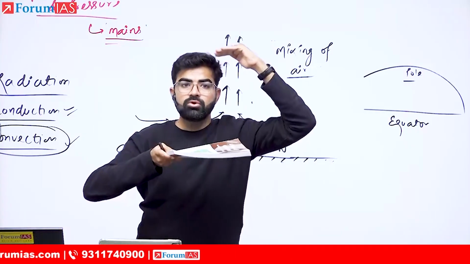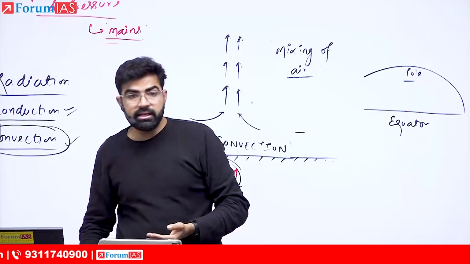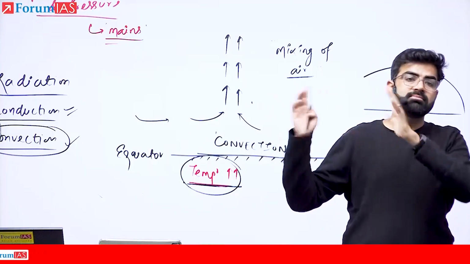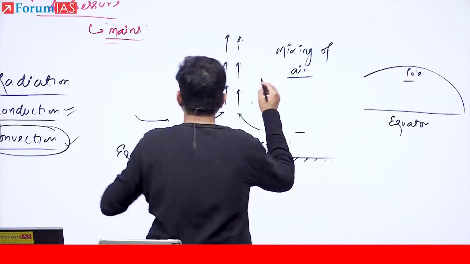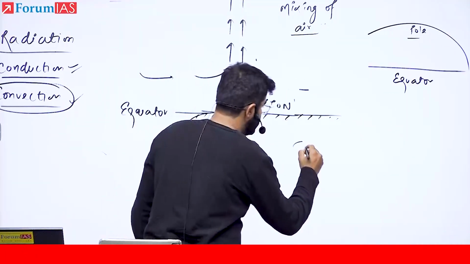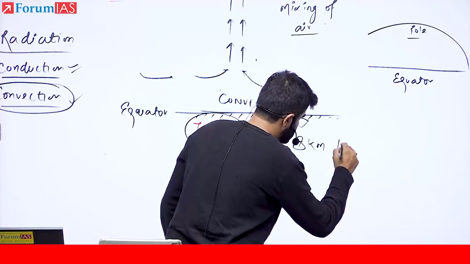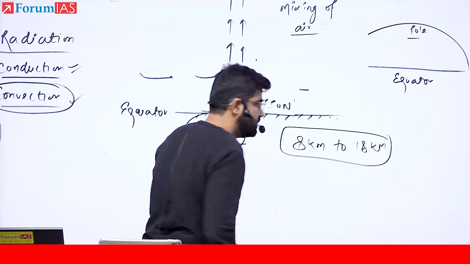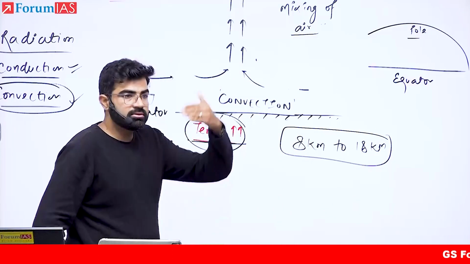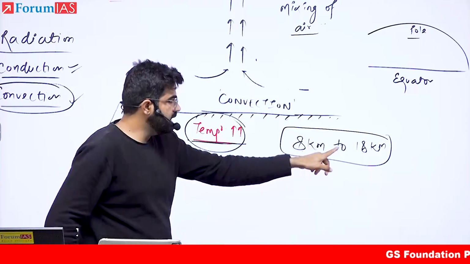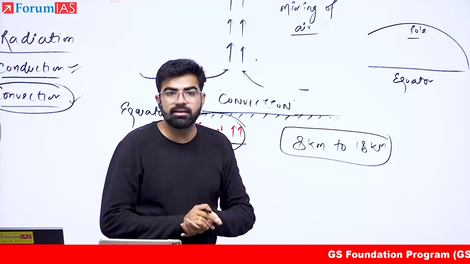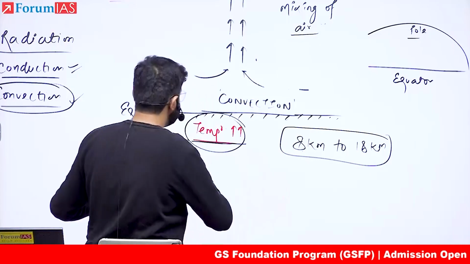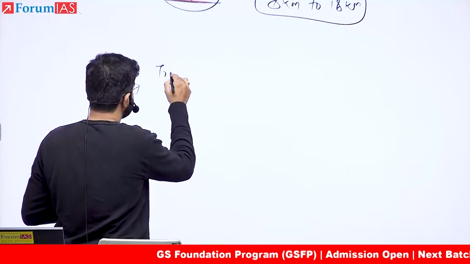Now the troposphere's height varies from 6 kilometers to 16 kilometers, or in some books you will read it varies from 8 kilometers to 18 kilometers. Now tell me how this is possible. Somewhere the troposphere is 8 kilometers high and somewhere it is 18 kilometers. Tell me. Yes, exactly. What happens here is, just understand.